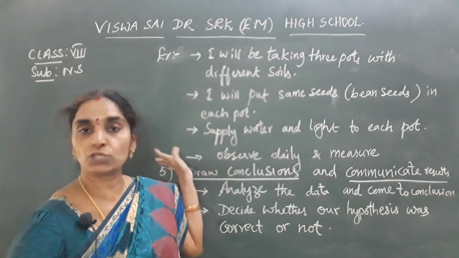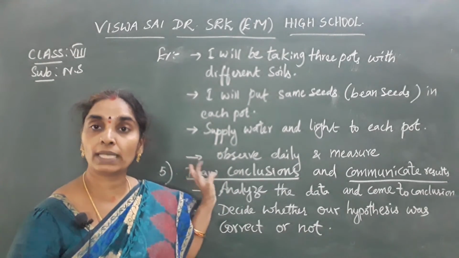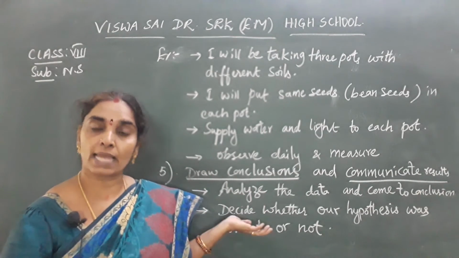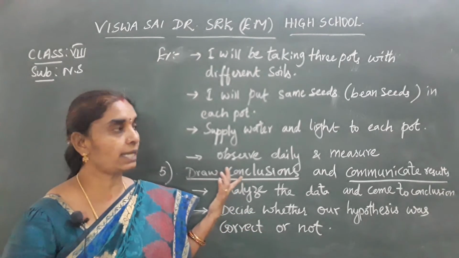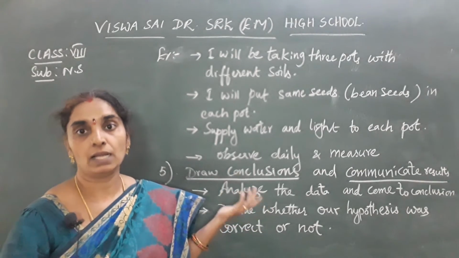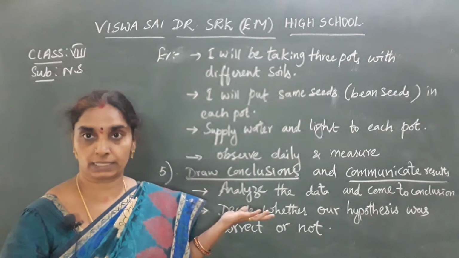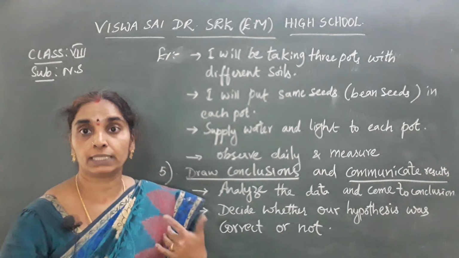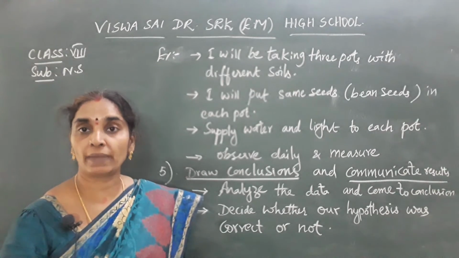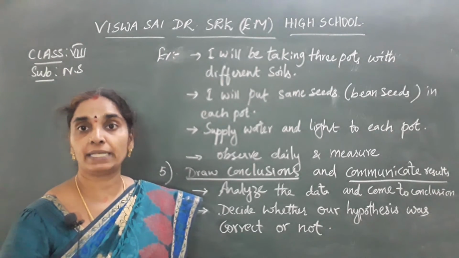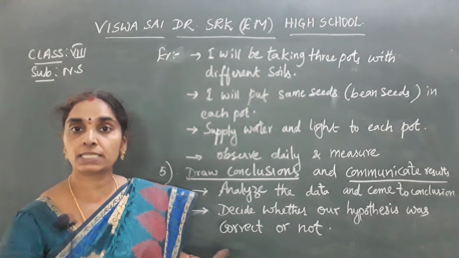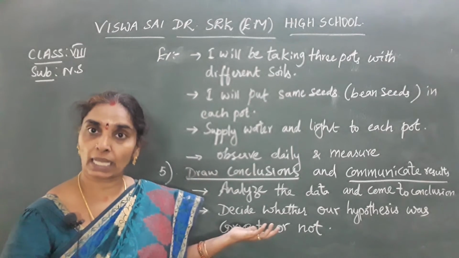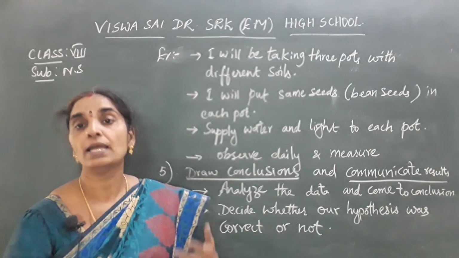Here my assumption that bean seeds can grow well only in the potting soil was wrong, because they can also grow well in the sandy soil. But in the clay soil they do not grow well. So like this the assumptions can be corrected, and further investigations and other improvements can be made in the experiment by taking different types of plants and changing the plants, and we can make an assumption about the type of soil for growing that particular type of plant, and again we can